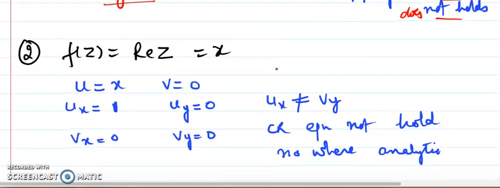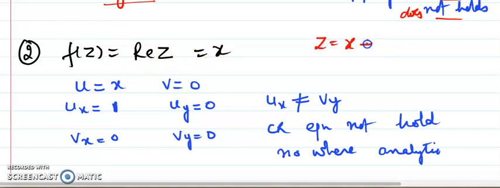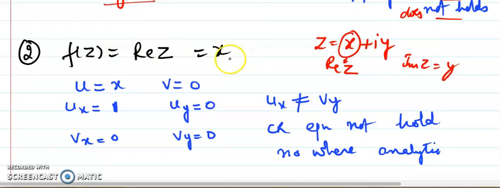Come to question number 2. I have taken f(z) is equal to Re(z). We know that z is equal to x plus iota y. When you find Re(z), it is the real part of z, and if somebody writes the imaginary part of z, it is y. So here the function is x. We have to write it as u plus iota v. When there is no iota term, I can write 0 times iota. So u is equal to x, v is equal to 0.